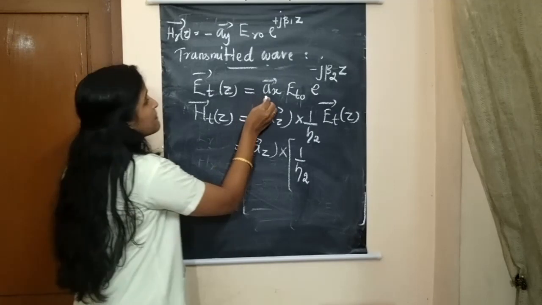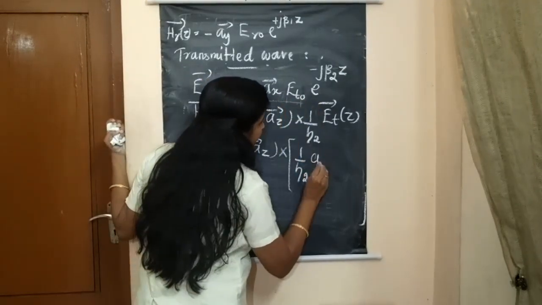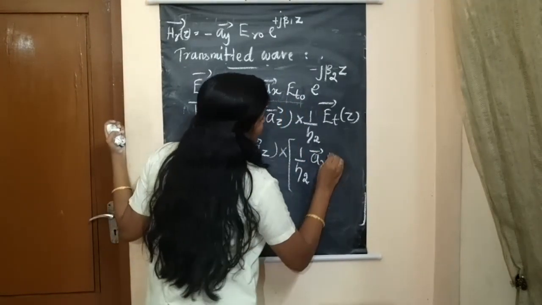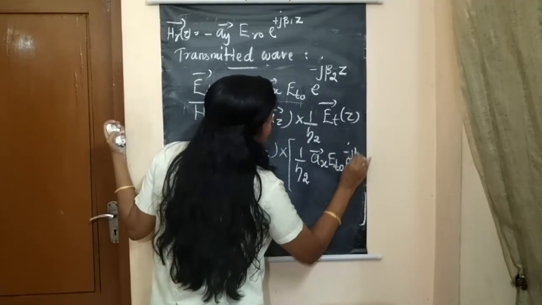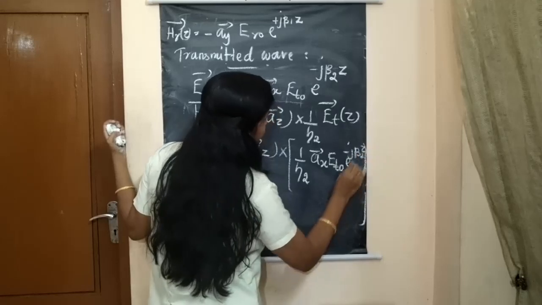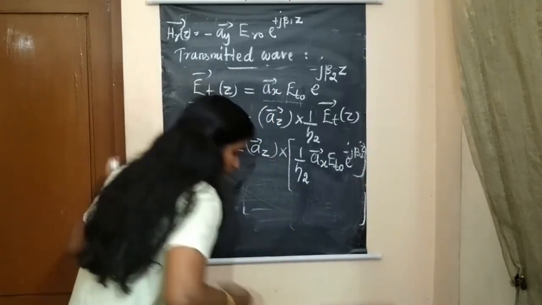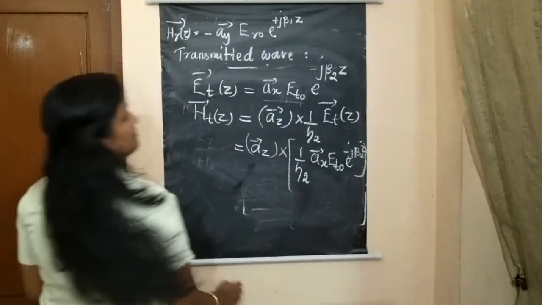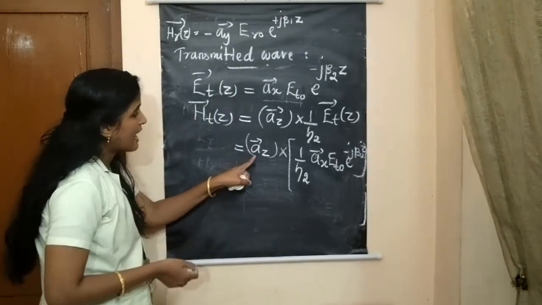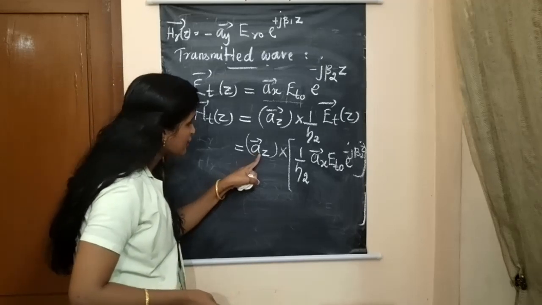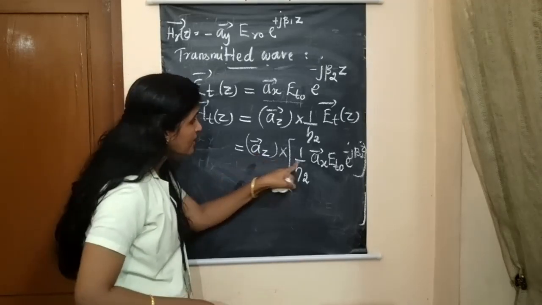Here substitute this term, that is a x vector E t naught e power minus j beta 2 z. As in the previous, we have to take the cross product of a z cross a x.